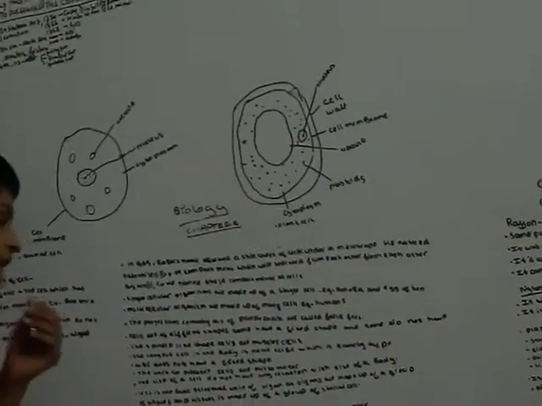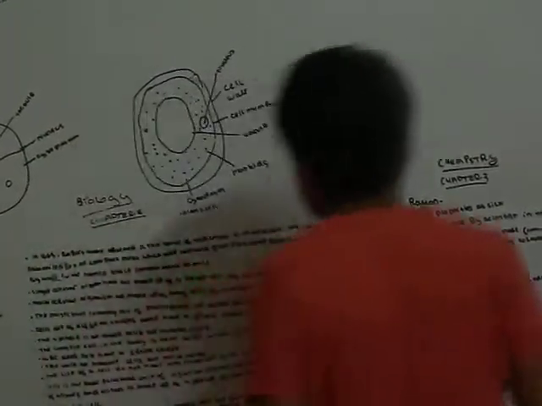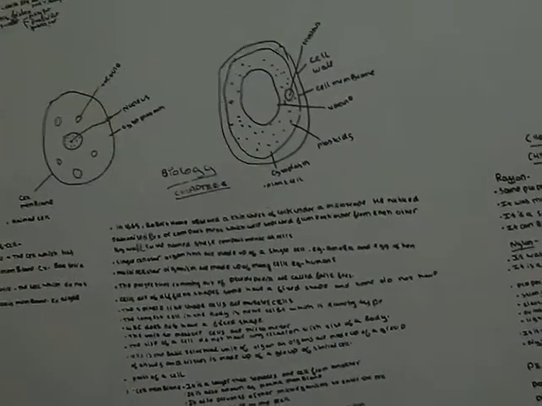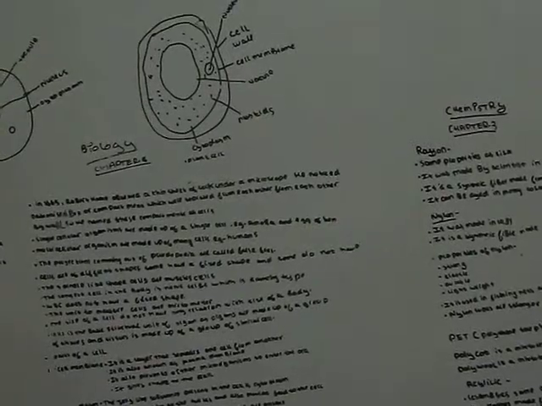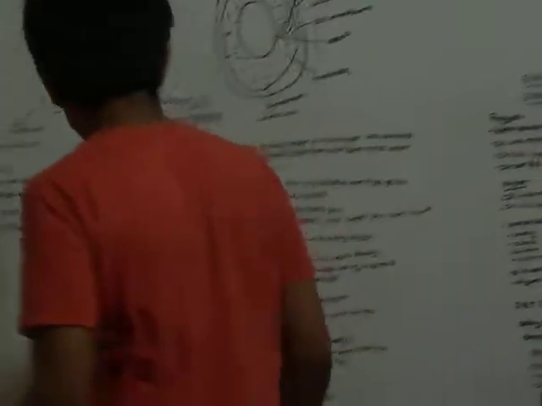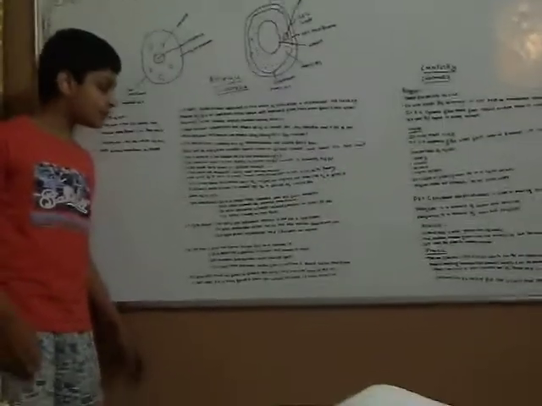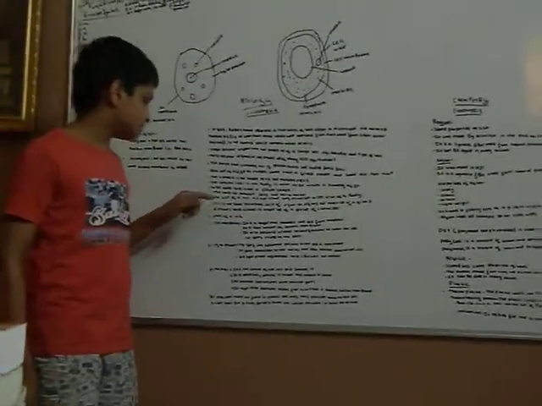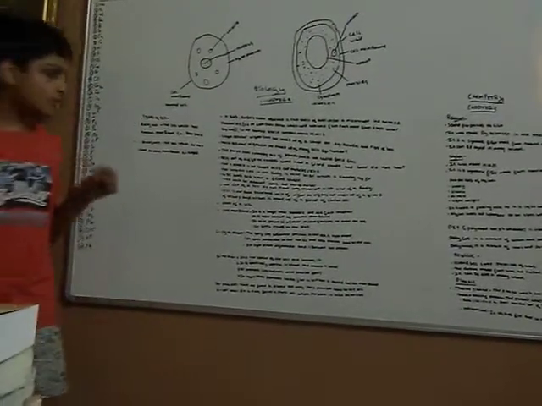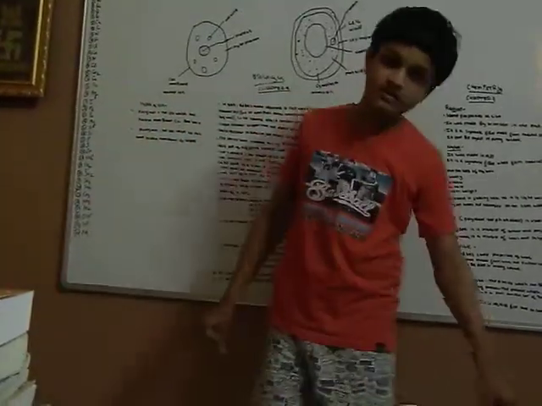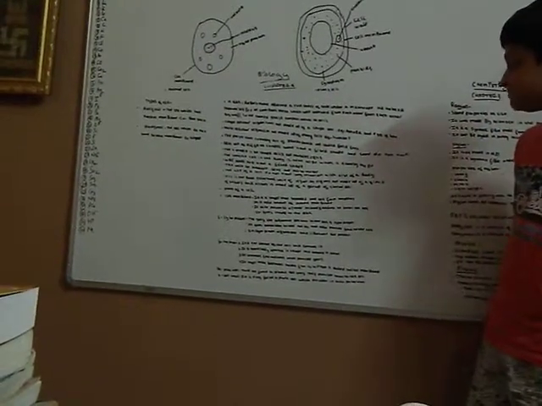The cells are of different shapes. Some have a fixed shape and some do not have, like WBCs. The long, spindle-like shaped cells are muscle cells. The longest cell in the body is the nerve cell, which is branchy type. WBC does not have a fixed shape. The unit to measure cells is the micrometer. The size of a cell does not have any relation with the size of an organism.